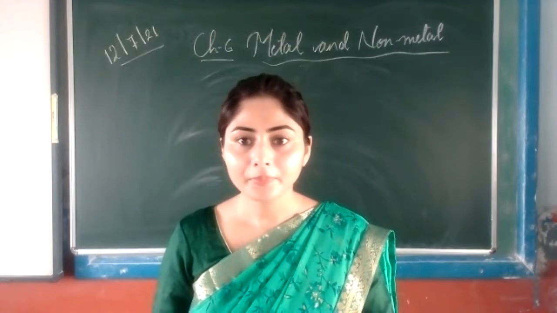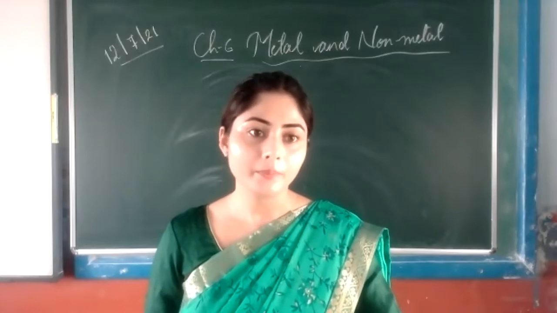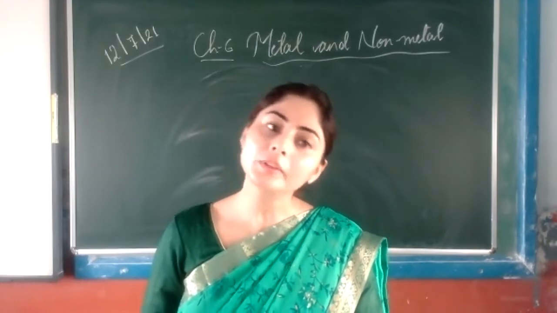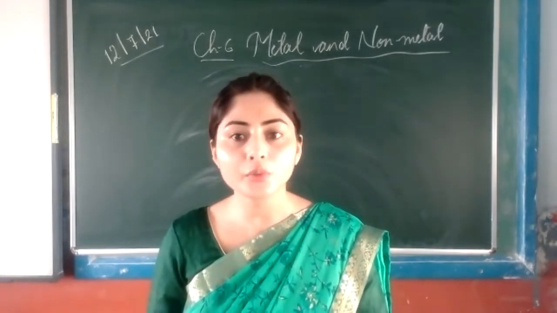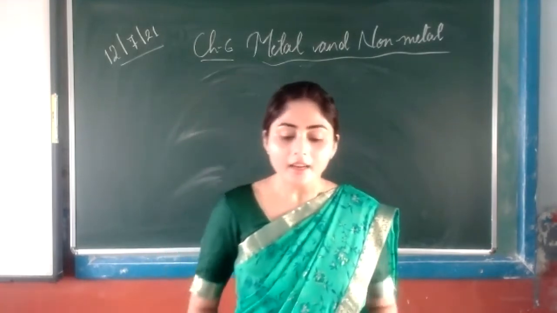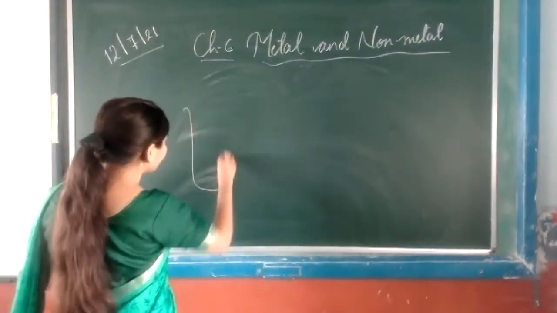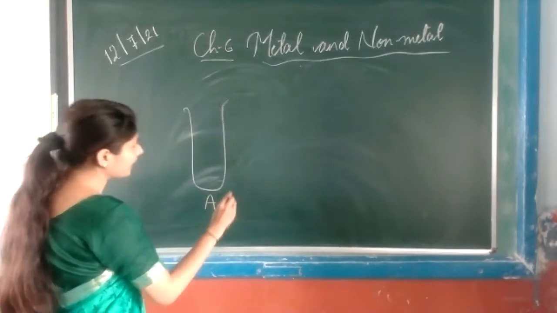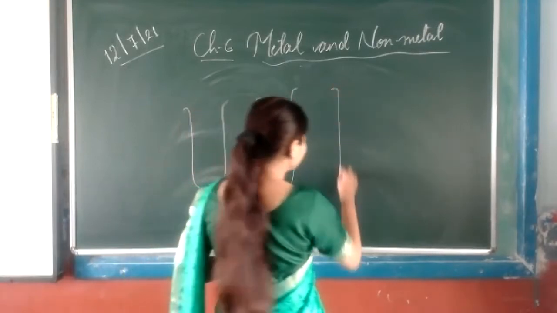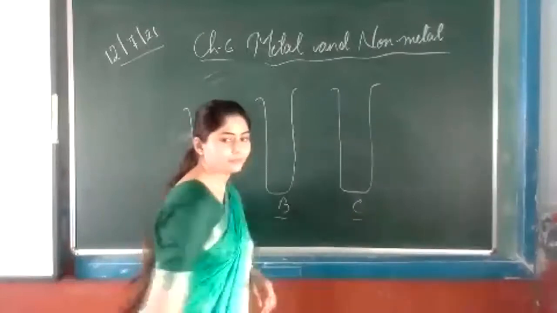Understood? So this is what we will study through the experiment. We will observe how rust takes place and how these two conditions are important for rusting. First, we have to take 3 test tubes. Place the name A on the first, B on the second, and C on the third.